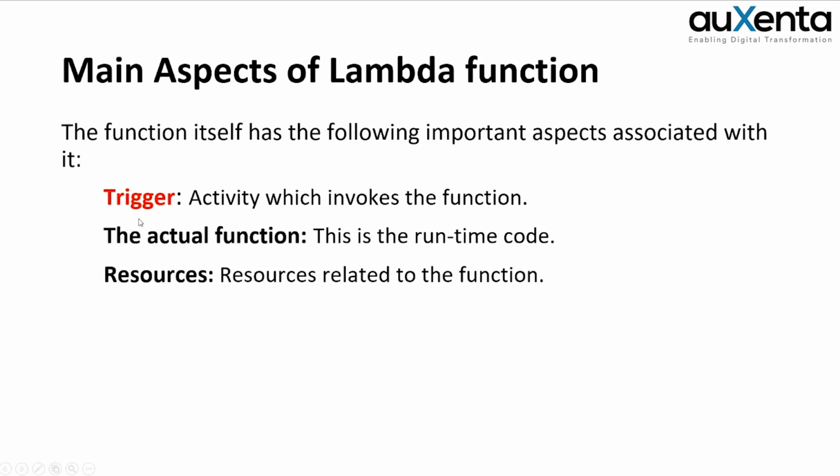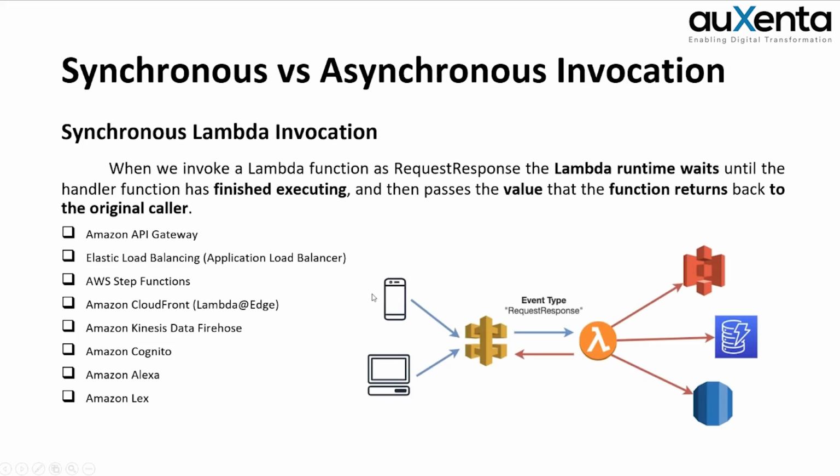Today, the total session will go on Lambda triggers, and these are some of the triggers and the main invocation types. That means Lambda can be triggered in two ways. First one is synchronous invocation. The second one is asynchronous invocation.